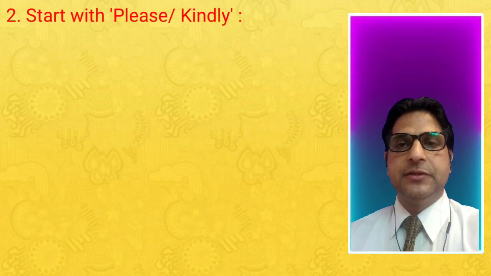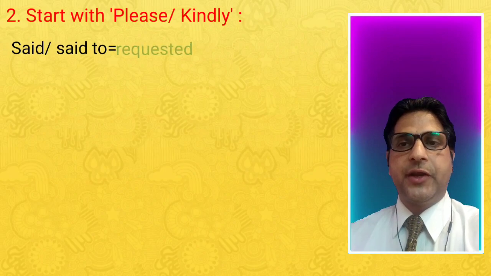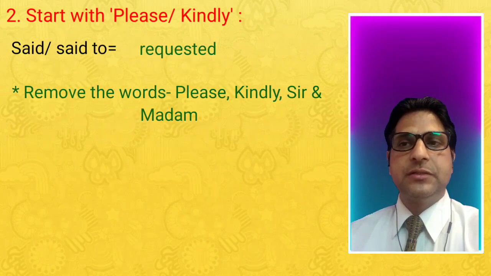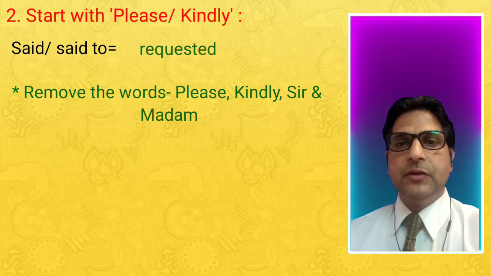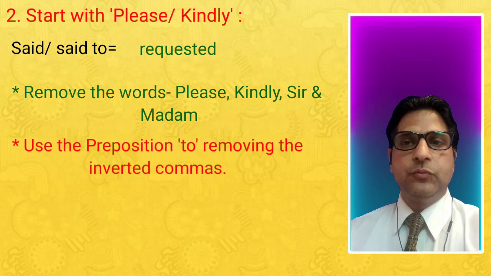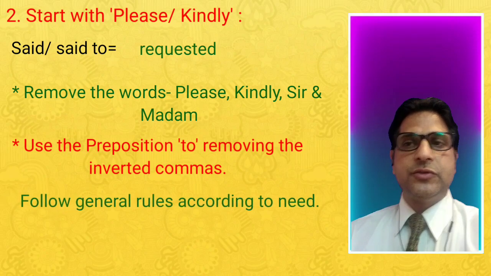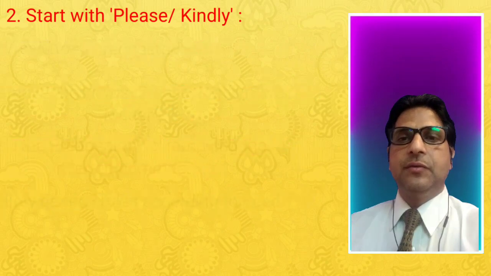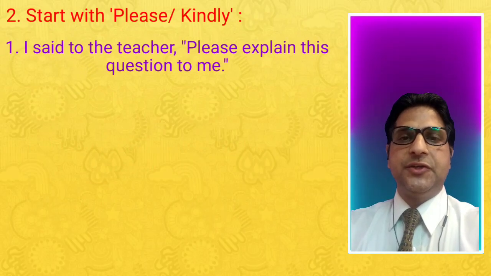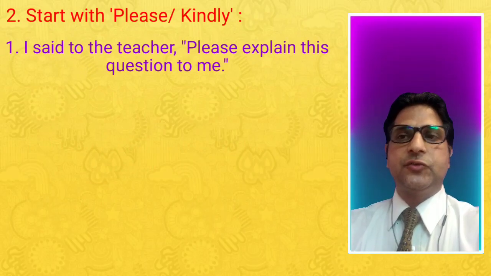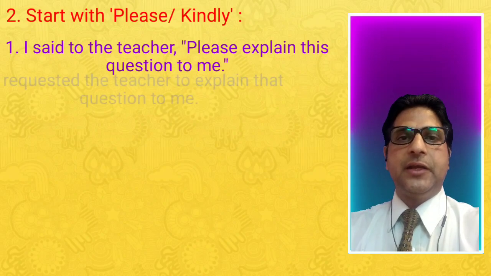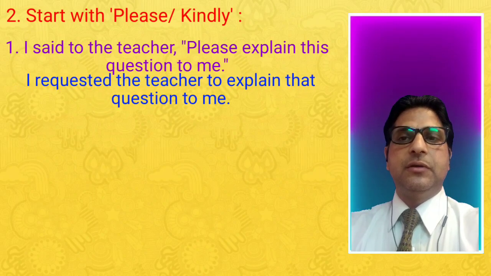Now second, start with please or kindly. Said or said to changes into requested. Remove the words like please, kindly, sir or madam. Use the preposition to, removing the inverted commas. Follow general rules according to need. For example, I said to the teacher, please explain this question to me. I requested the teacher to explain that question to me.